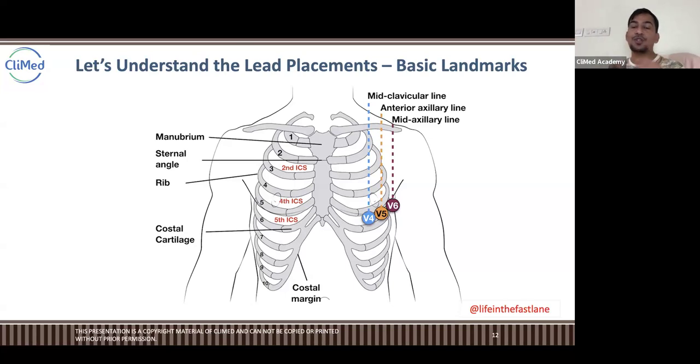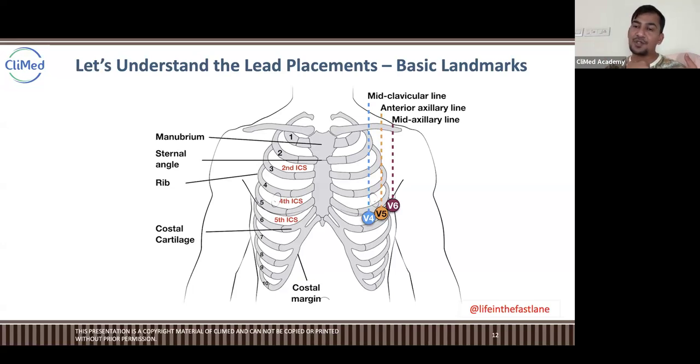Anyways, if you look at this, the mid clavicular line is usually not the mid of your chest. It is the mid of your left side, exact middle of your front left side.